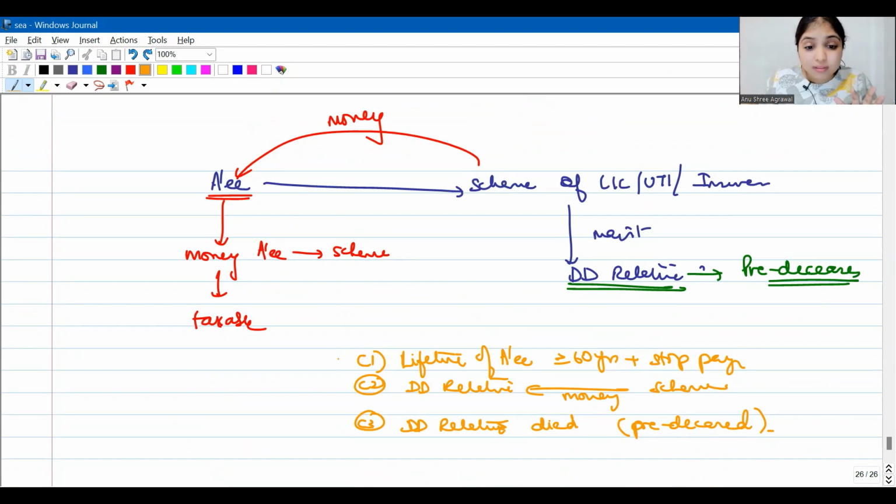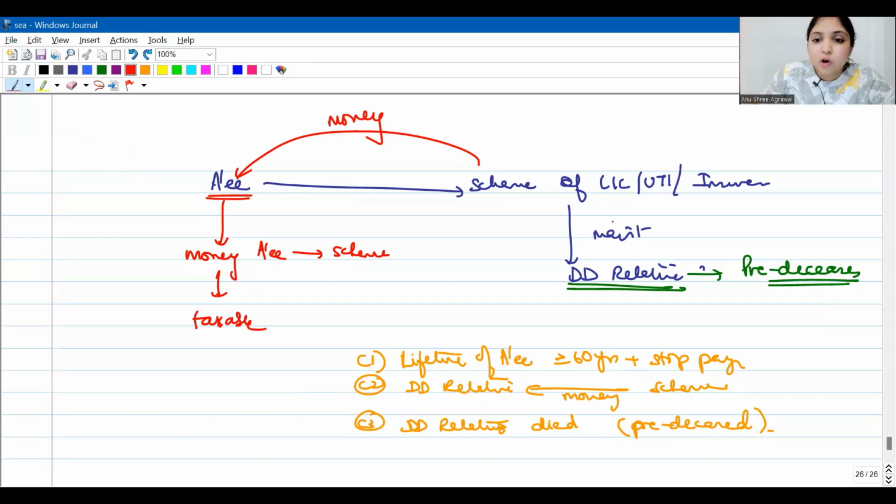Okay, now the situation is during the lifetime of the assessee, after he reached at least 60 years of age and stopped making payment, the dependent disabled relative received money from the scheme. We know that this is not going to attract any tax implication because these kind of schemes are also now allowed, right? But then what happened? The dependent relative predeceased the assessee. So because of this provision, now what will you say?